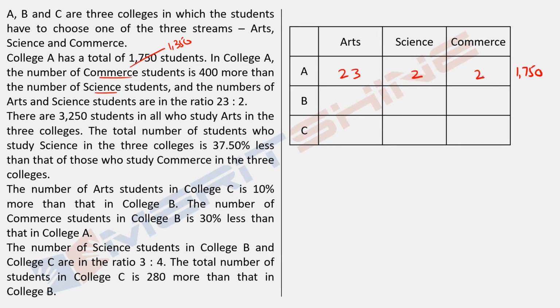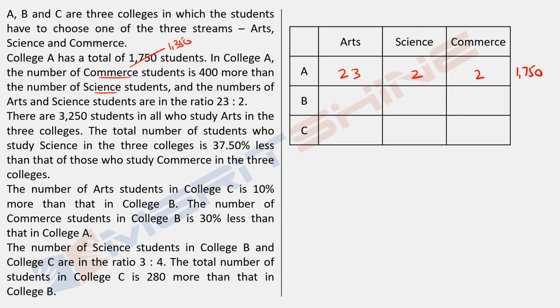I'll not write all this, this is just for explanation. If for a moment I assume that these students, commerce and science students, are equal, then this ratio would be 23:2, right? Here 23:2, and the total number of students would be 1350. It would be like that. What is 23 plus 2 plus 2? That is 27. So 27 units are equal to 1350. Now it is very simple.